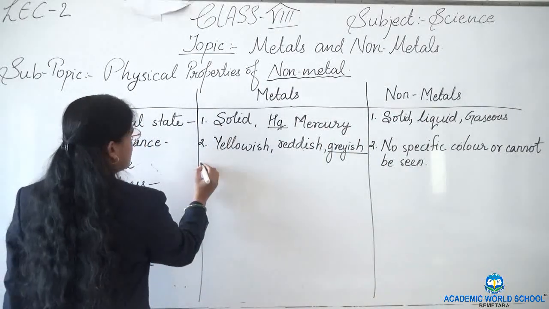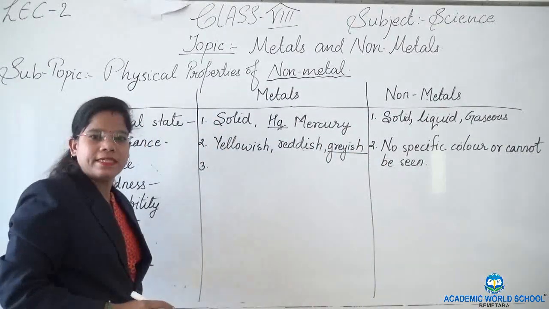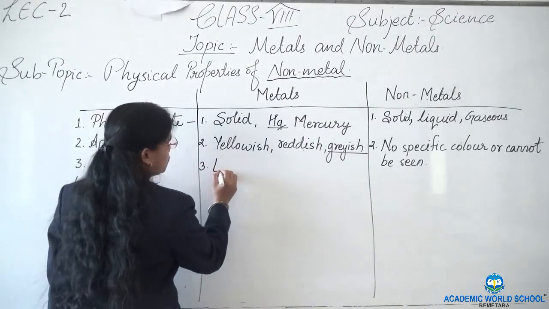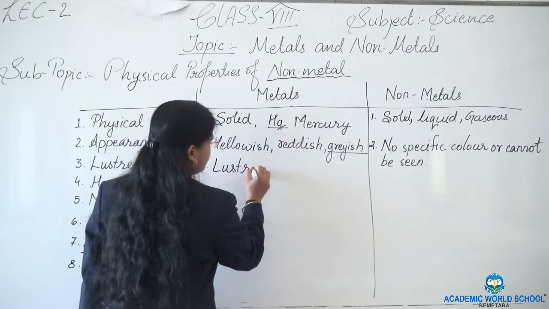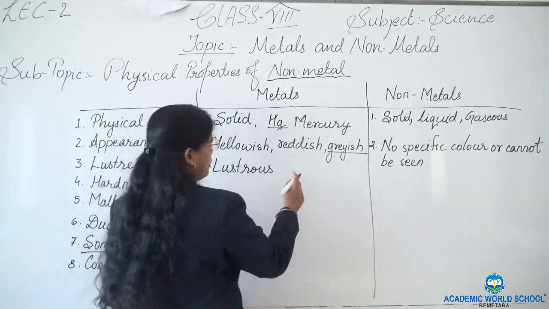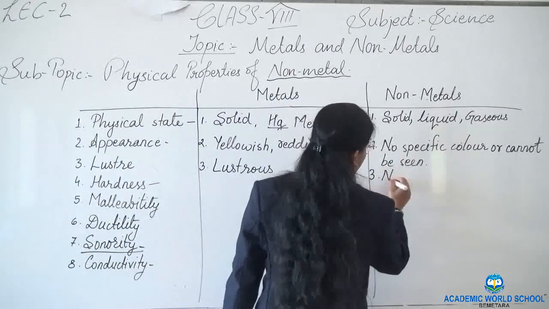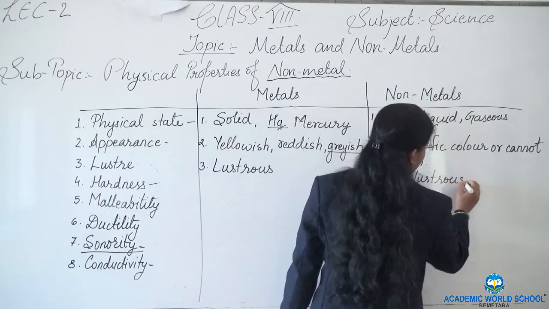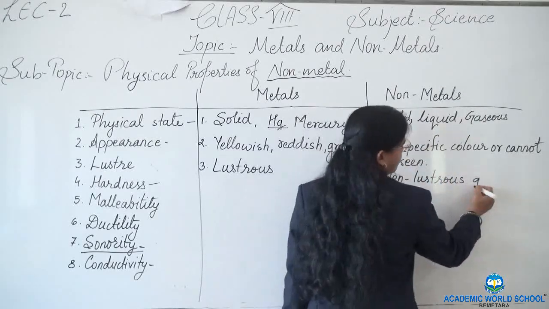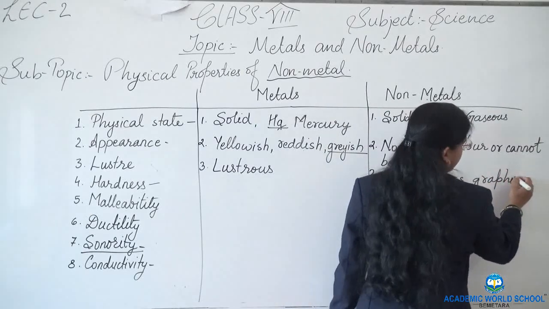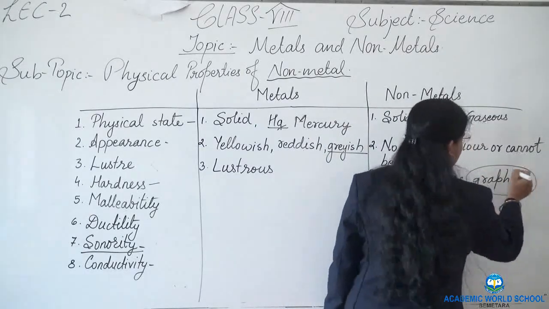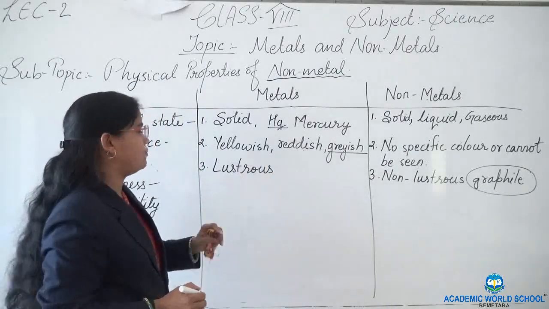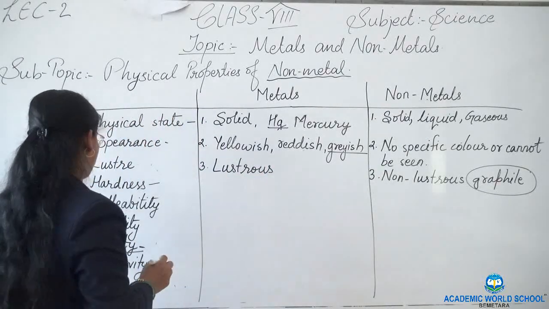The third is lustrous. All the metals have their own shine. They are lustrous. But non-metals are non-lustrous, except graphite. Only graphite is a non-metal which is lustrous, and iodine. Except those two, all are non-lustrous.